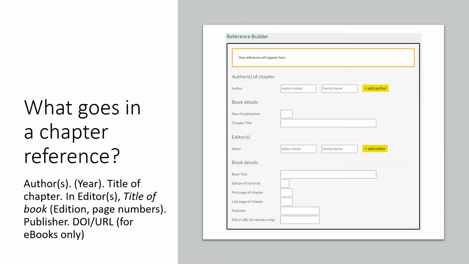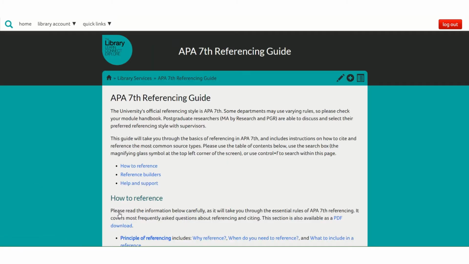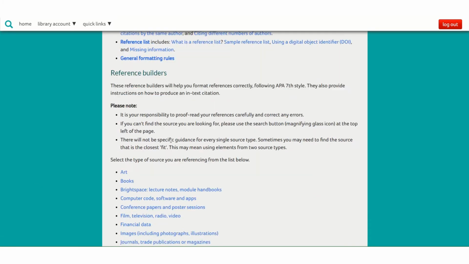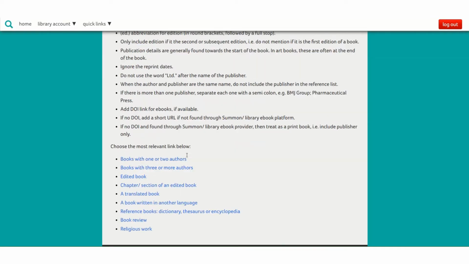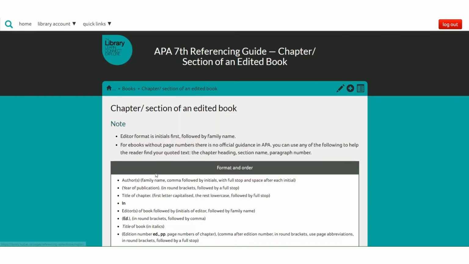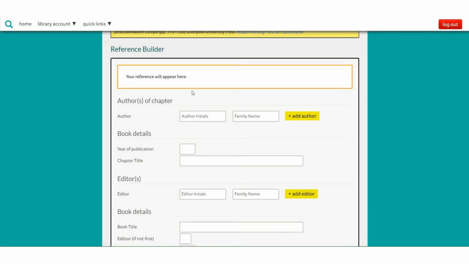So you would start with the author's year and the title of the chapter, followed by the editor's, the title of the book, the edition and page numbers, and the publisher. Let's go through an example using the APA 7 Reference Builder. You can find the reference builders from the library homepage by clicking on Referencing, scrolling down to the reference builders, and under the option for Books, you will find chapter or section of an edited book. At the bottom of this page is where you will find the reference builder.